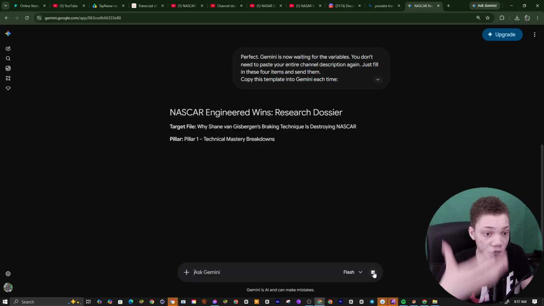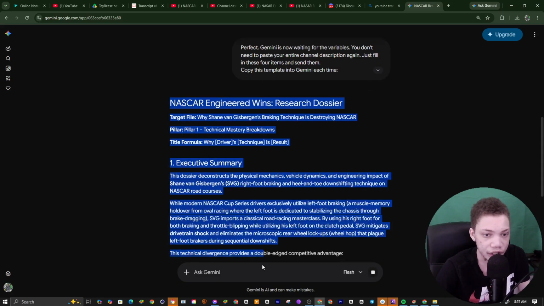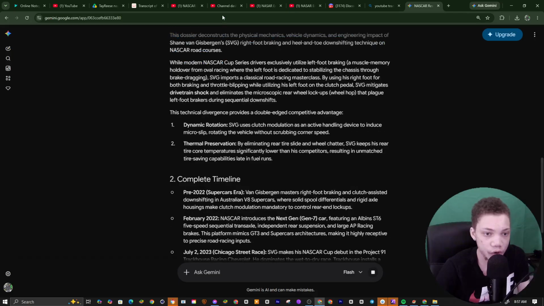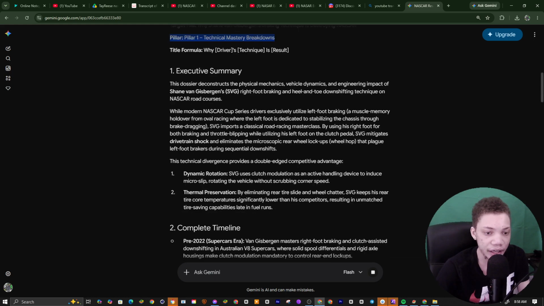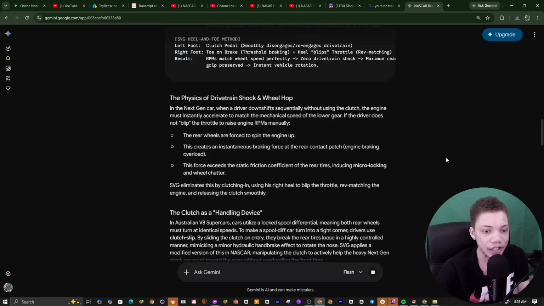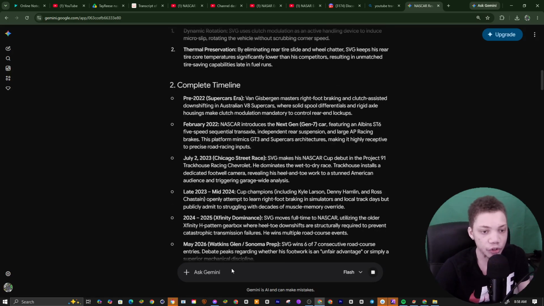Like I said, all this data will be in the description where you can check this out. So what Google just did was basically scale the summary right here. You see our targeted file right here. It used one of our pillars off our list, and it used the title from us, why the driver technical results. What I like to have Gemini do is tell me the article link, so that I can verify that it's real and not fake, not made up, and not fictional. That way we boost our chances.